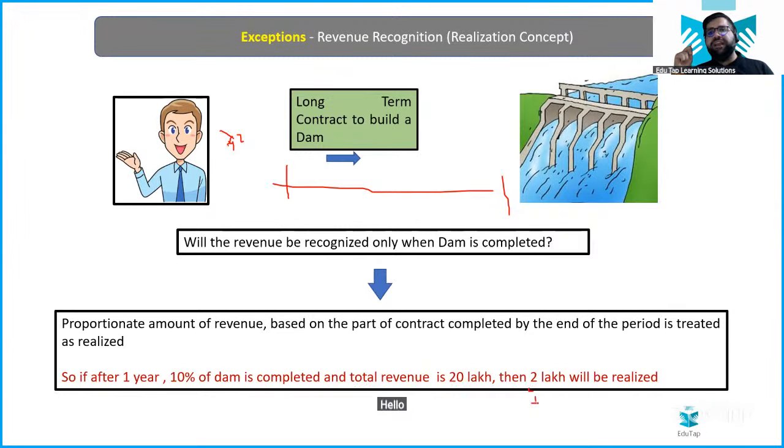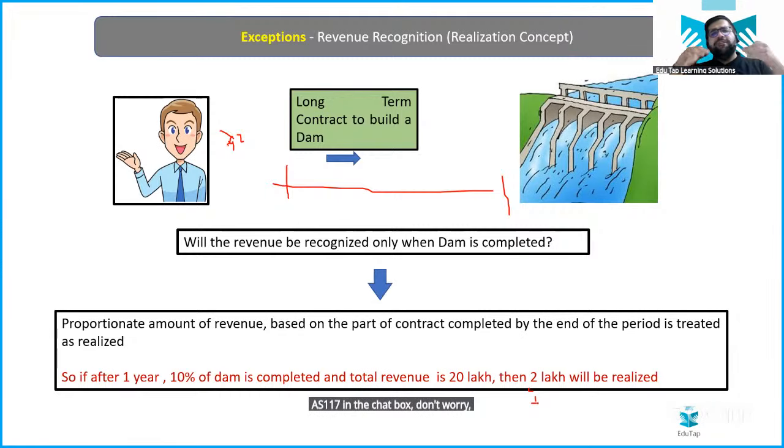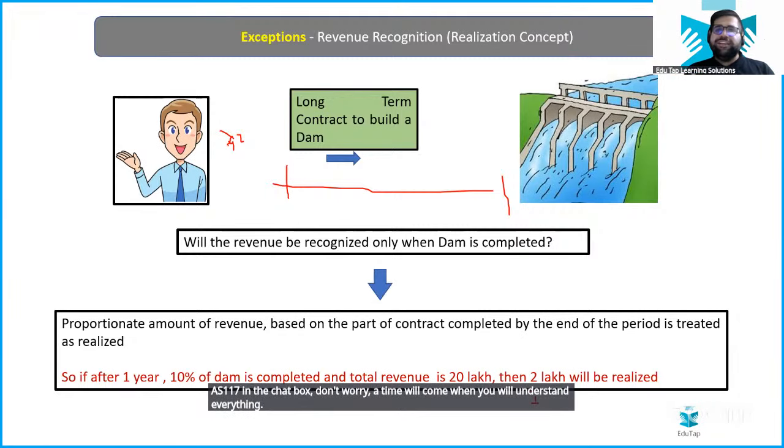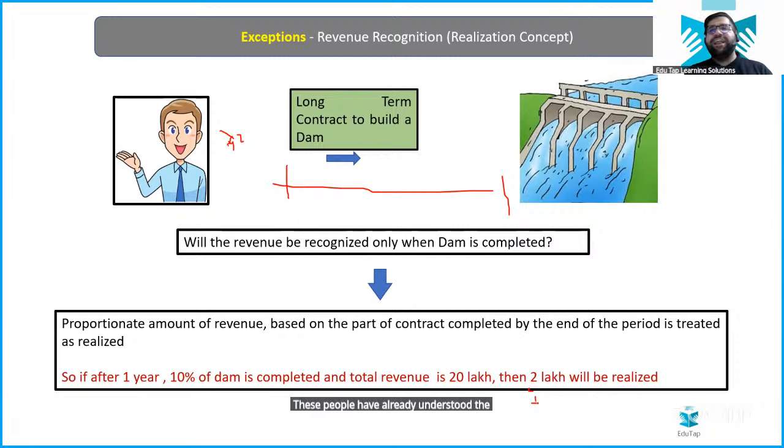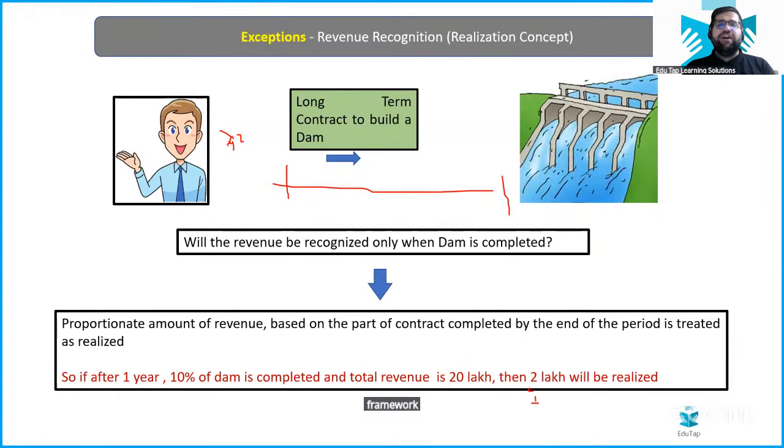Hello, everybody clear? And yes, guys, don't worry. I am seeing some people using AS 7, AS 11 in the chat box. Don't worry, a time will come when you will understand everything. These people have already understood the concept, so they are writing over here. Any fixed cap? No. When we study the accounting standards, I will tell you certain limits, but right now there is no framework you have to remember.